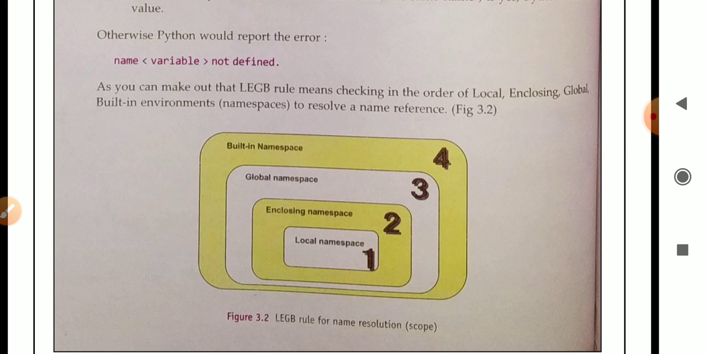If the variable is present, then it's okay. If the variable is not present, then Python will generate an error. The name of the error will be NameError: name variable not defined, meaning the name of this particular variable is not present inside the program.